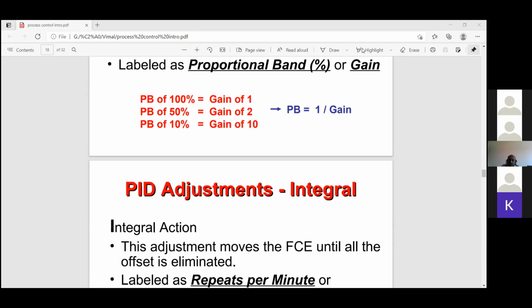We have shown the 3 to 15 psi signal to open or close the valve. Here an I2P is used to convert the 4 to 20 milliamp signal from the controller to 3 to 15 psi.